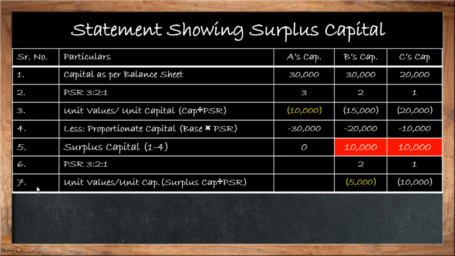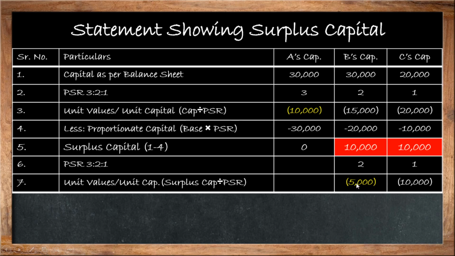Now at the 7th step we have to calculate the unit capital. As I said earlier, unit capital calculation is very simple: we divide the capital by the profit sharing ratio. So 10,000 divided by 2 equals 5,000, and 10,000 divided by 1 comes to 10,000. Again we repeat the same step.